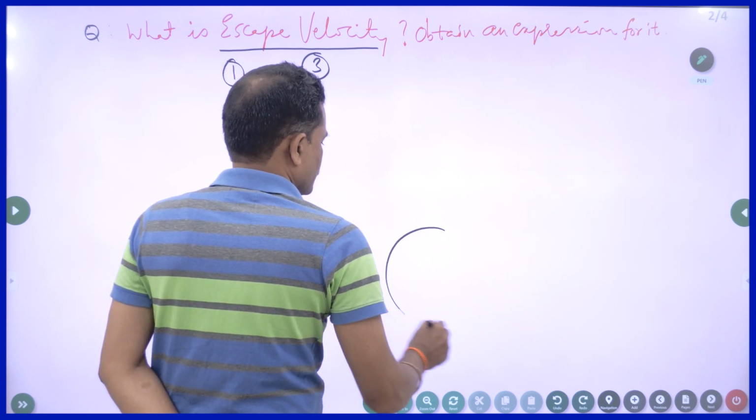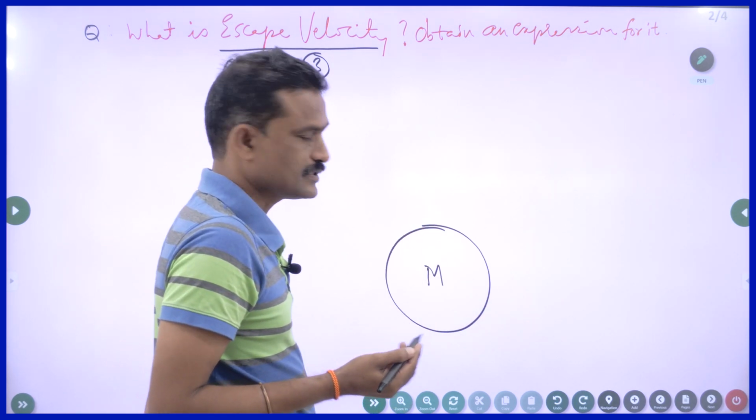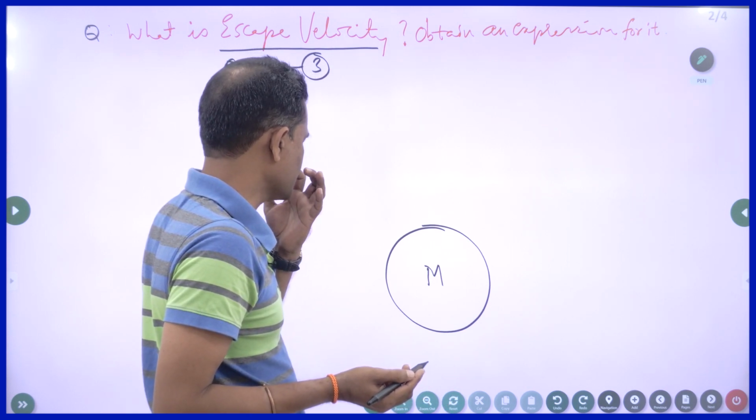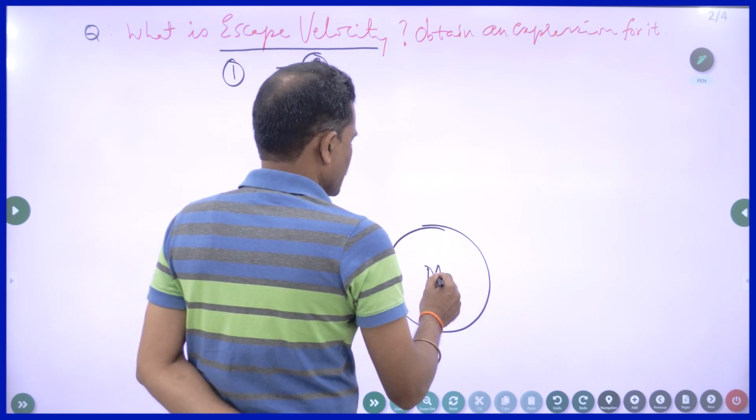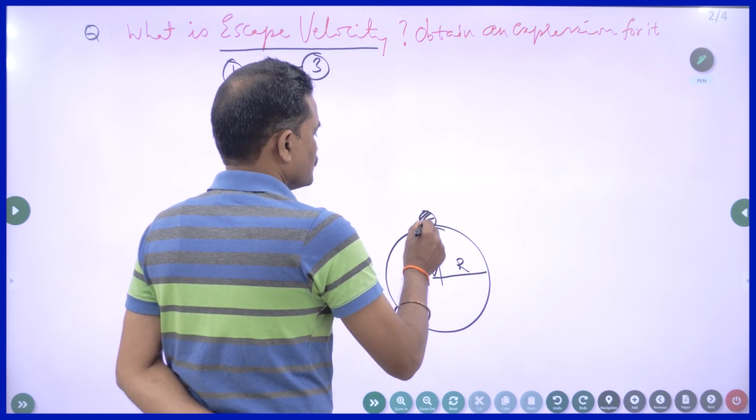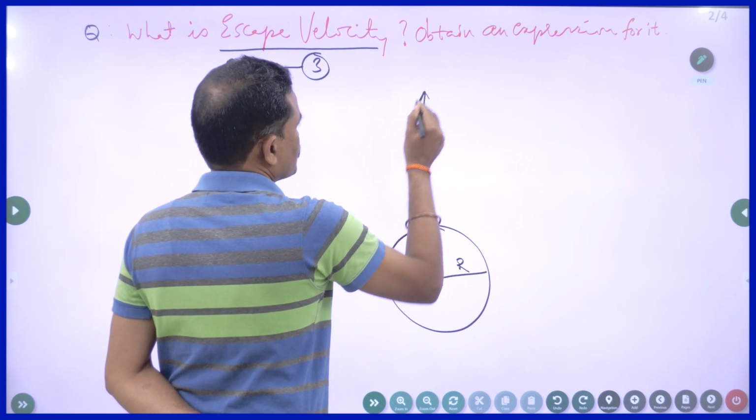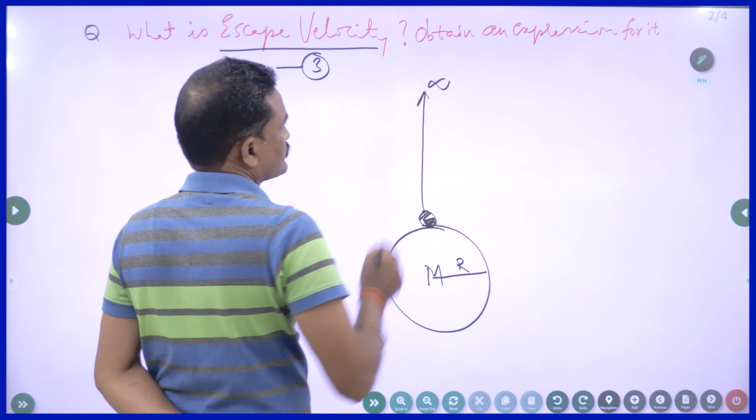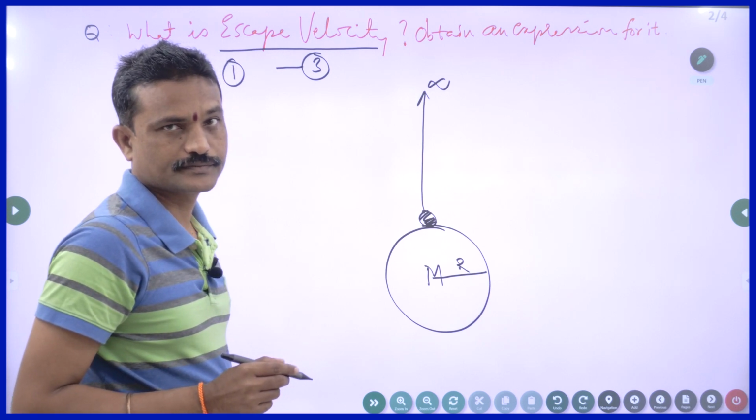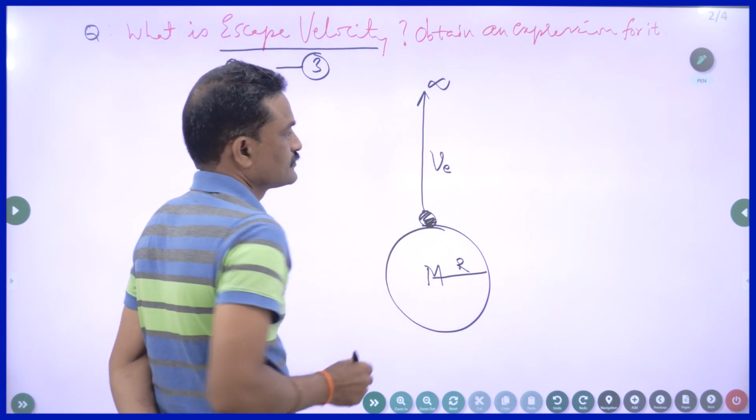So this is the earth of mass M. We are considering earth instead of saying a planet. You can say planet also. And its radius is capital R. There is some object of mass m. I am throwing it upwards, where I am throwing it into infinity. Right. With what velocity? Escape velocity.